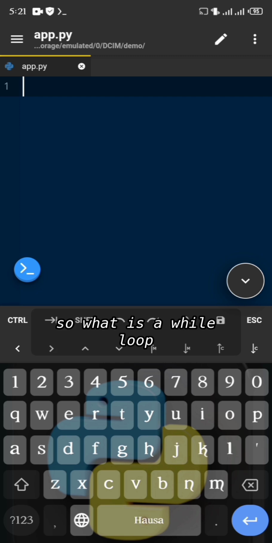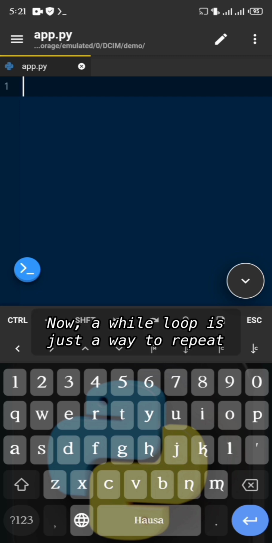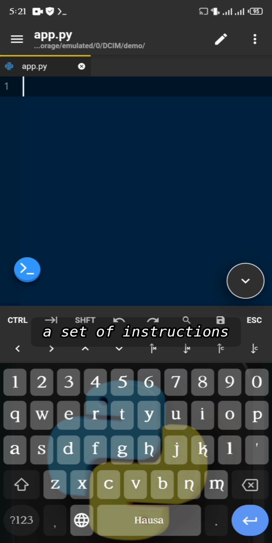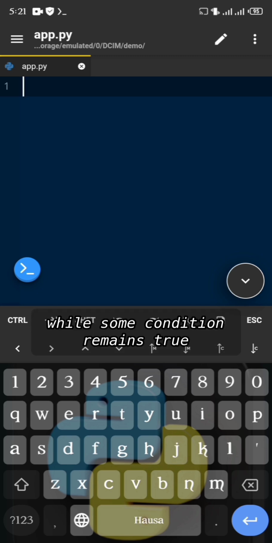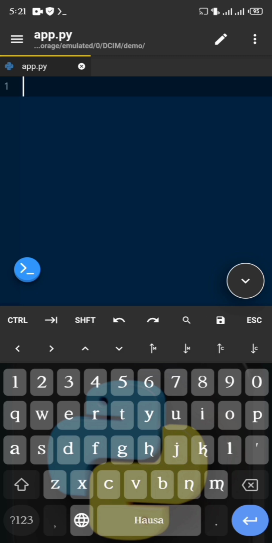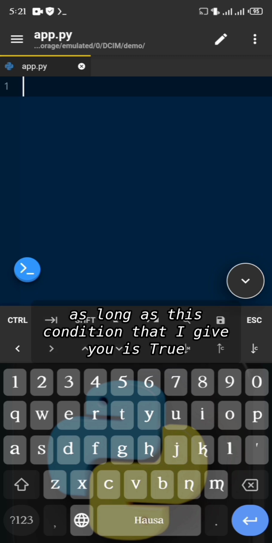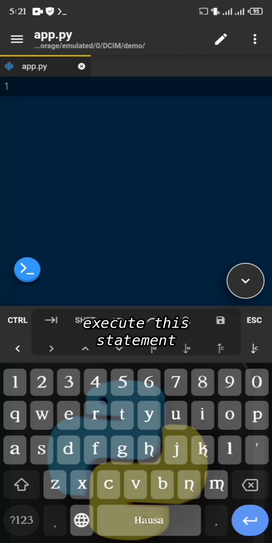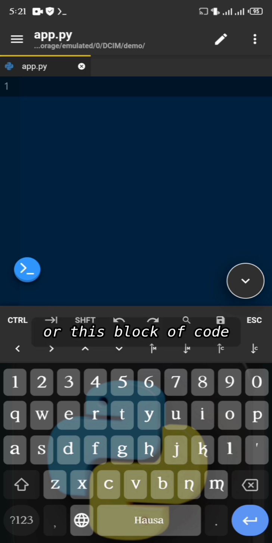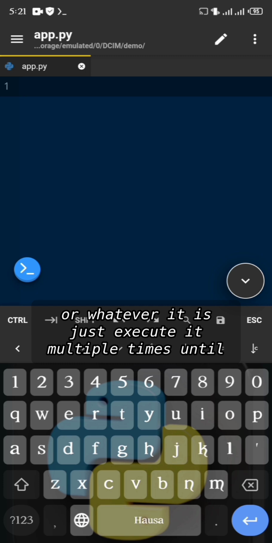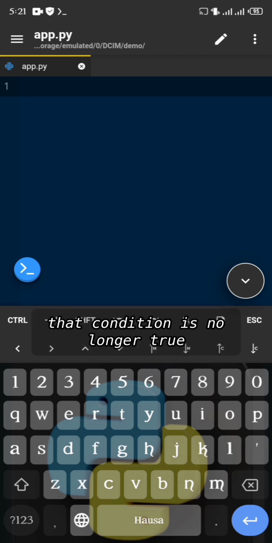Okay, so what is a while loop? Now, a while loop is just a way to repeat a set of instructions while some condition remains true. So you're just saying, hey computer, or hey interpreter, or hey Python, as long as this condition that I give you is true, execute this statement or this block of code, just execute it multiple times until that condition is no longer true.